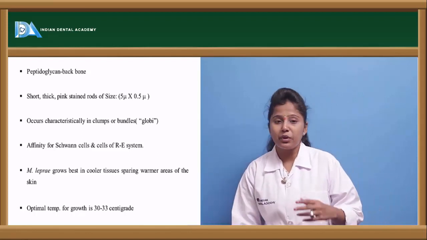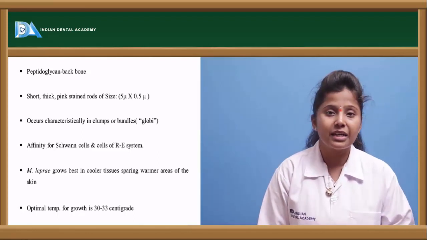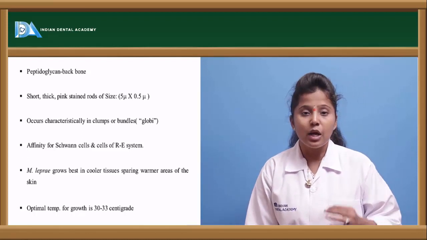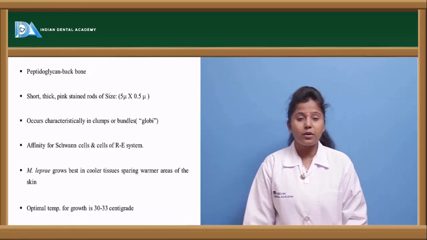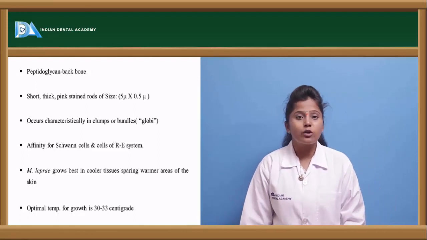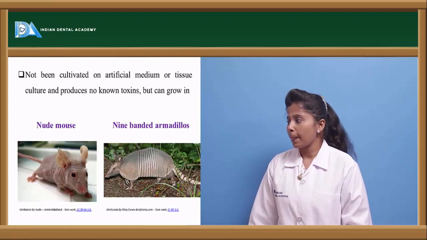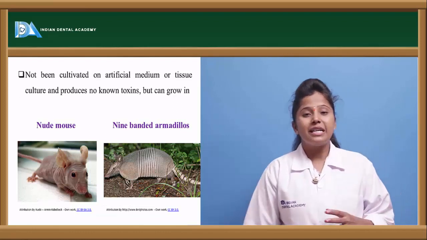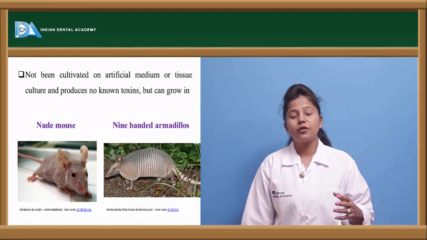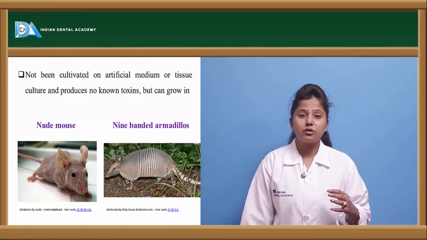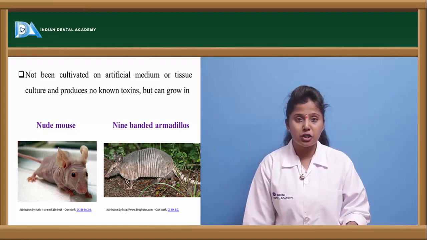The temperature for the growth of the bacteria is about 30 to 33 degrees. At this temperature or below, the bacteria can grow. Above this temperature, the bacteria cannot survive. This bacteria is not cultivated in normal media like other bacteria. For example, bacteria like Mycobacterium tuberculosis, E. coli, Escherichia coli,